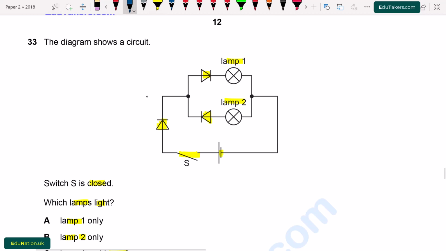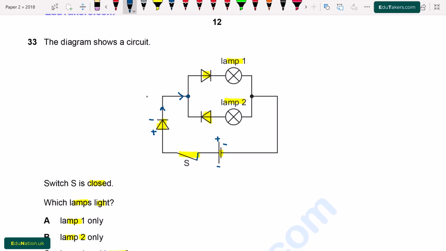So first of all, when we close the switch, what will happen? The current flows through the circuit. So when the current flows through the circuit, this is the positive side of the diode and this is negative. Again this is positive and this is negative. So the positive terminal of the battery is attached with the positive side of the diode. So the current passes through this diode. Then at this point the current divides into 2 paths. One is towards lamp 1 and the other path is towards lamp 2.